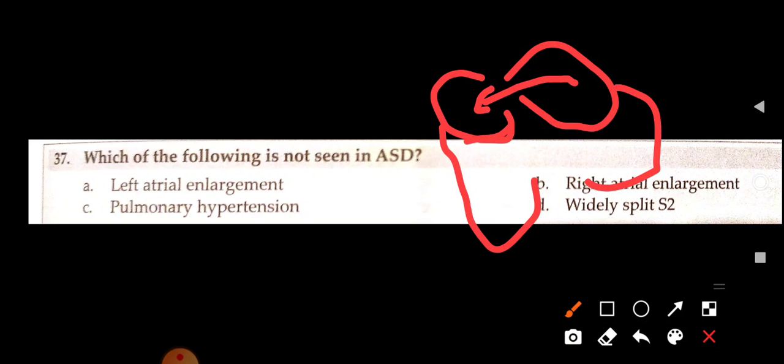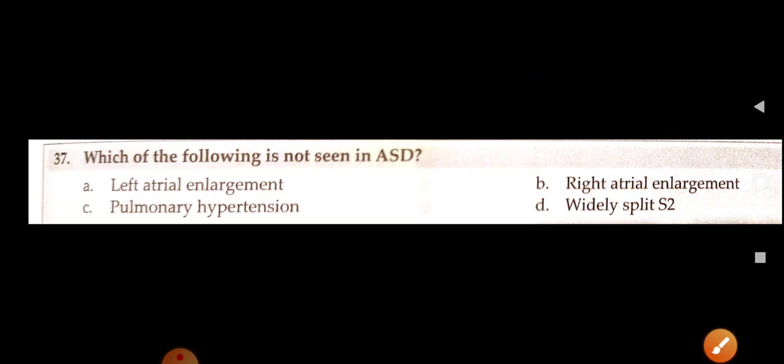So, right atrial enlargement we see, yes, and pulmonary hypertension because pressure in the right ventricle increases, yes, and widely split S2 we see, but left atrial enlargement we are not going to see. So the answer is A. Left atrial enlargement in ASD happens when there is Eisenmenger's syndrome, reversal of shunt. Okay.